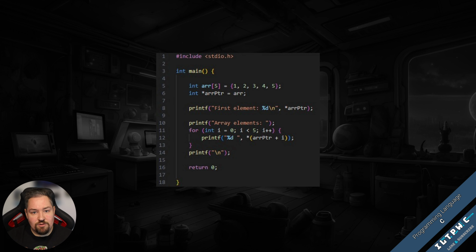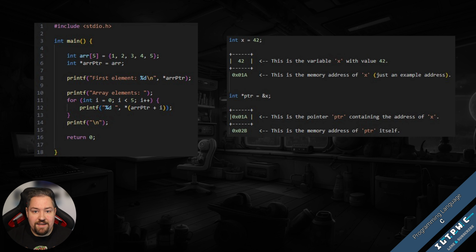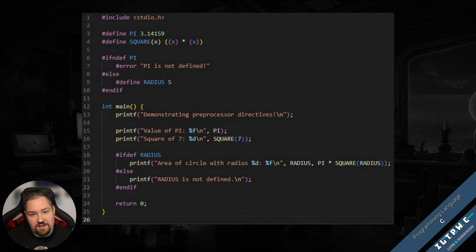C's power also comes from its ability to use pointers, which are variables that store the memory address of another variable. While they can be tricky, pointers provide a way to work directly with memory, enabling advanced data structures and efficient algorithms. We cannot discuss C without mentioning its preprocessor directives, starting with the hash symbol. Things like #include and #define allow for modular code and macros.